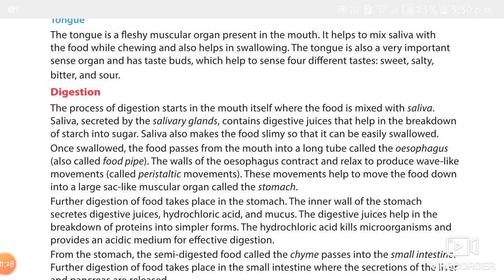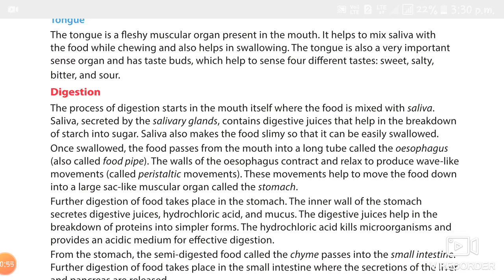The bile juice helps in the digestion of fats. So what is the pancreas? The pancreas is a large gland located just above the stomach.